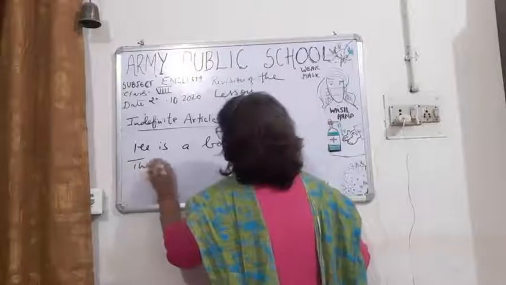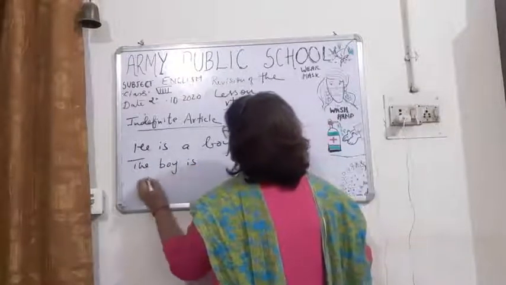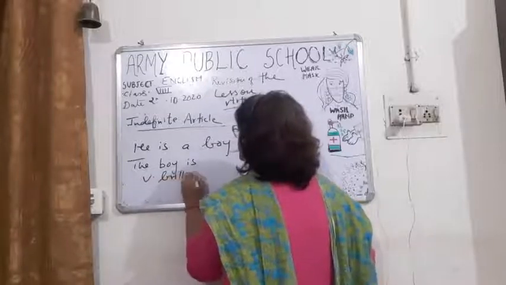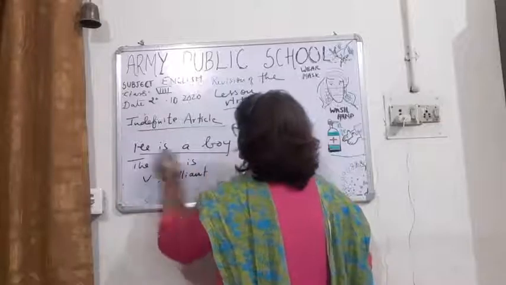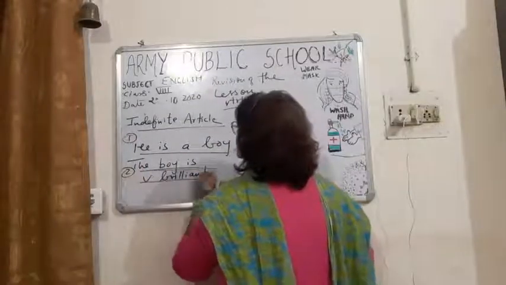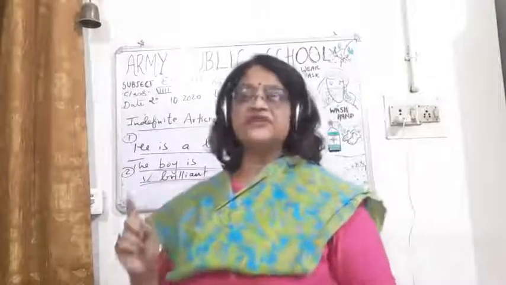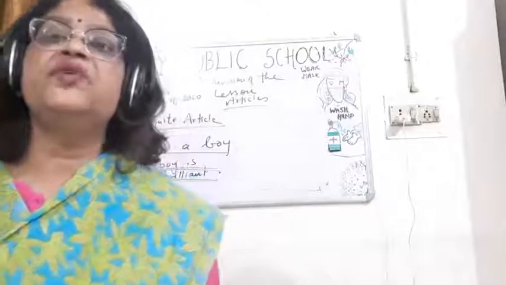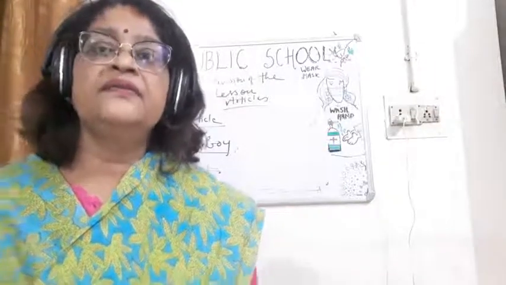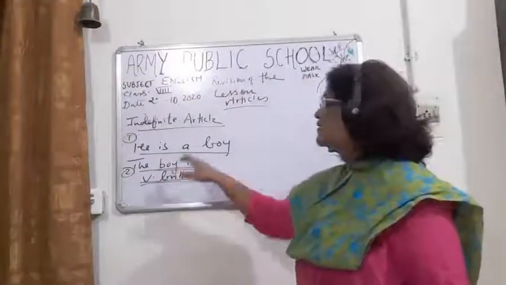The boy is very brilliant. So you can see children, two statements are here. One statement is "he is a boy," and the second statement is "the boy is very brilliant." So children, when boy comes for the first time, then we will use "a." But when the boy comes again, then we will use "the."